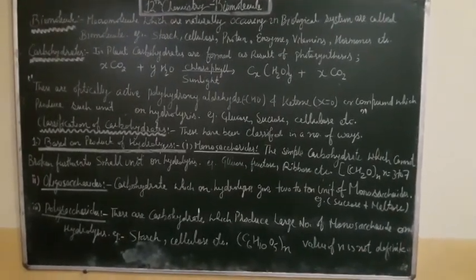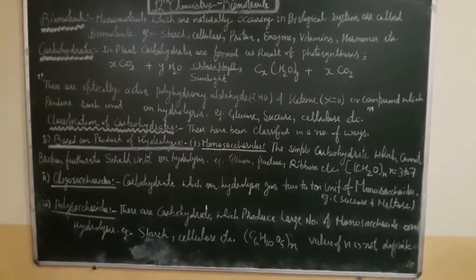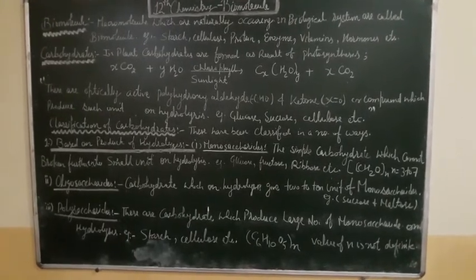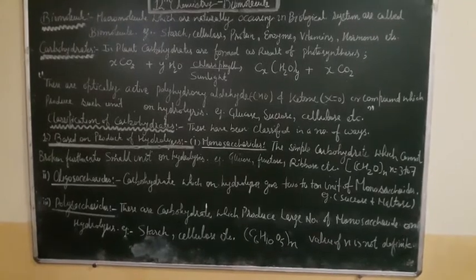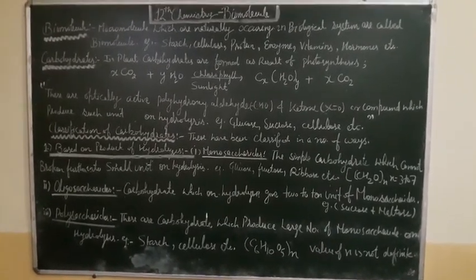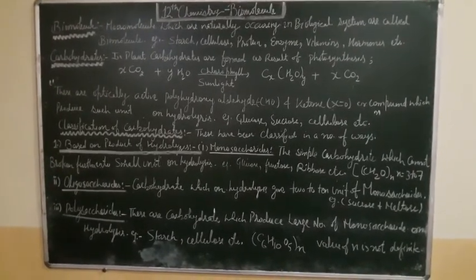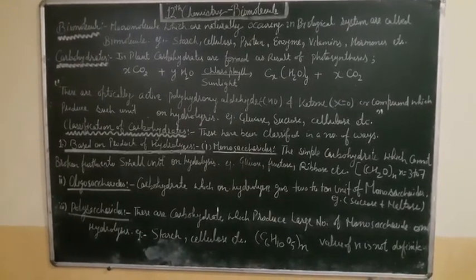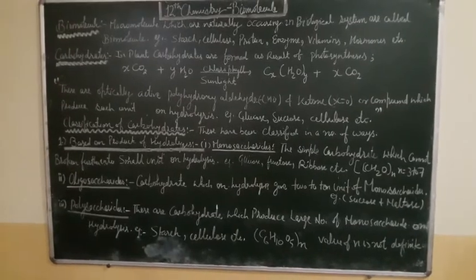So the definition of carbohydrates: these are the optically active polyhydroxy aldehydes and ketones, or compounds which produce such units on hydrolysis. Examples of carbohydrates are glucose, sucrose, cellulose, etc. So these are the examples of carbohydrates. Here is the classification of carbohydrates, which has been classified in a number of ways.